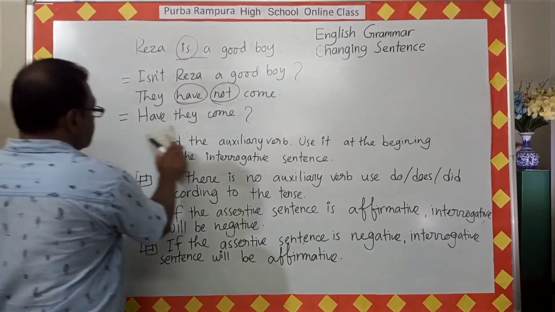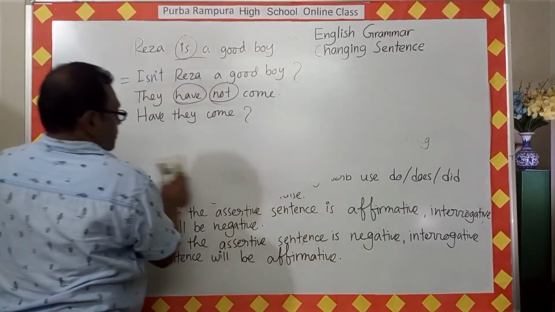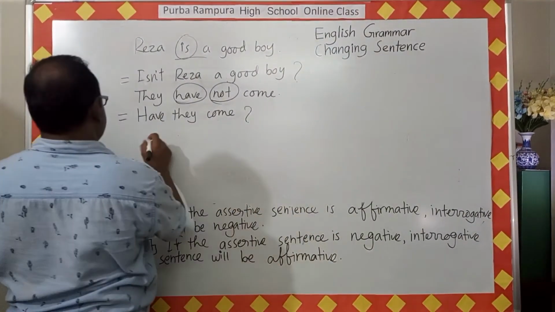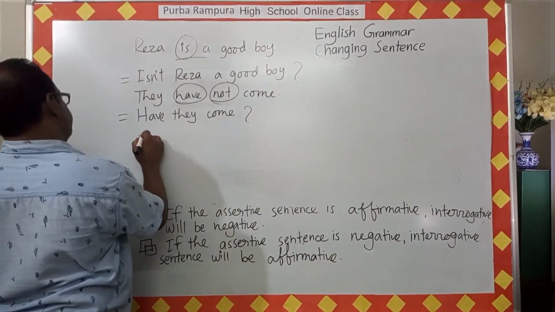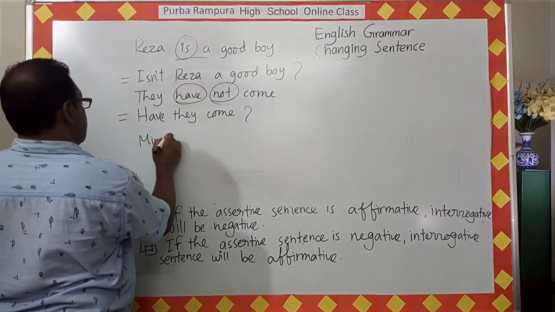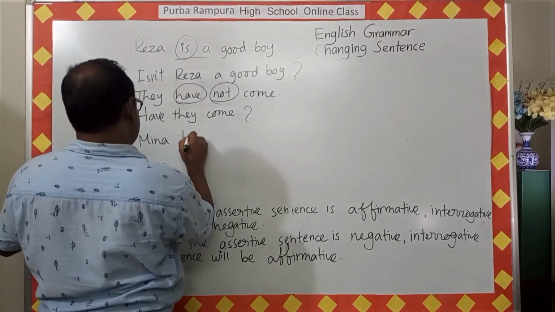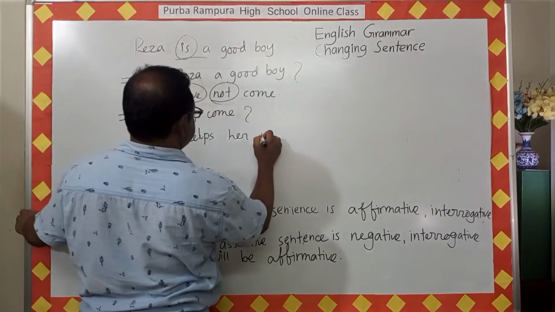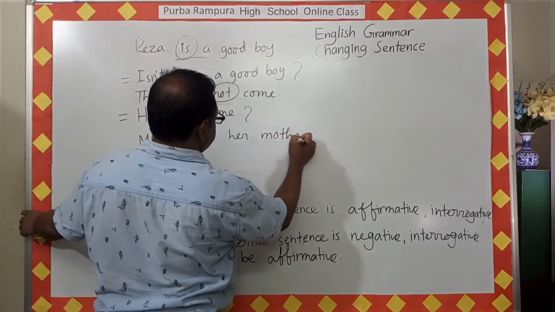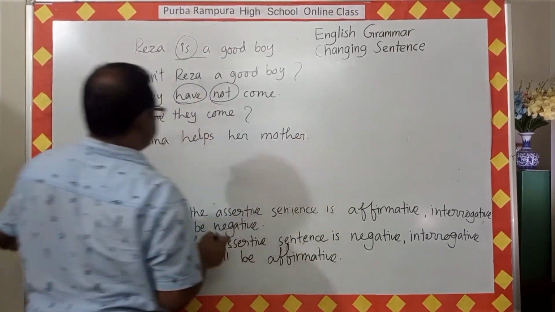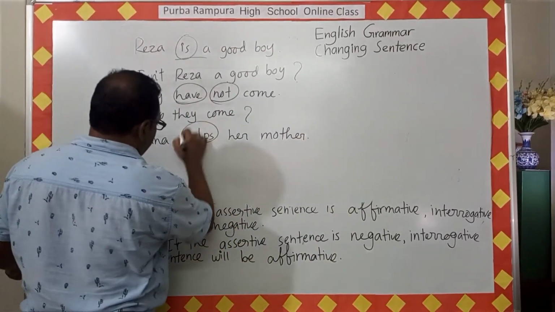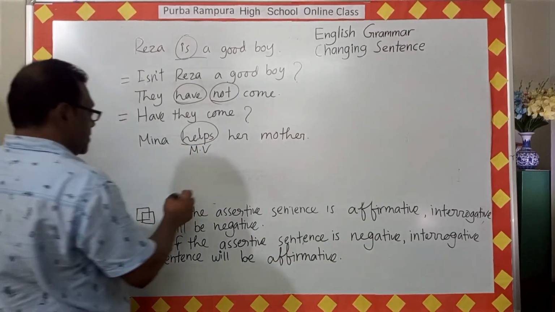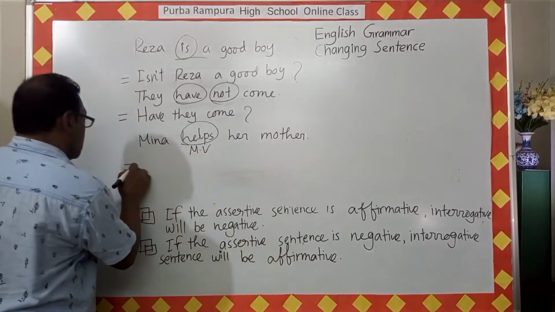Now look at more examples. Meena helps her mother. Look, here the verb help is the main verb, and there is no auxiliary verb. So in that case, what can you do?